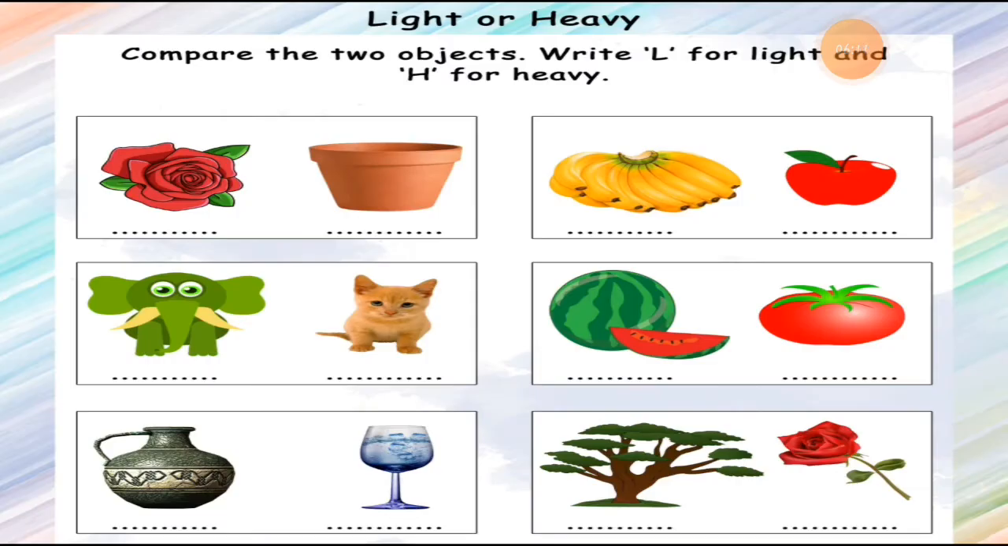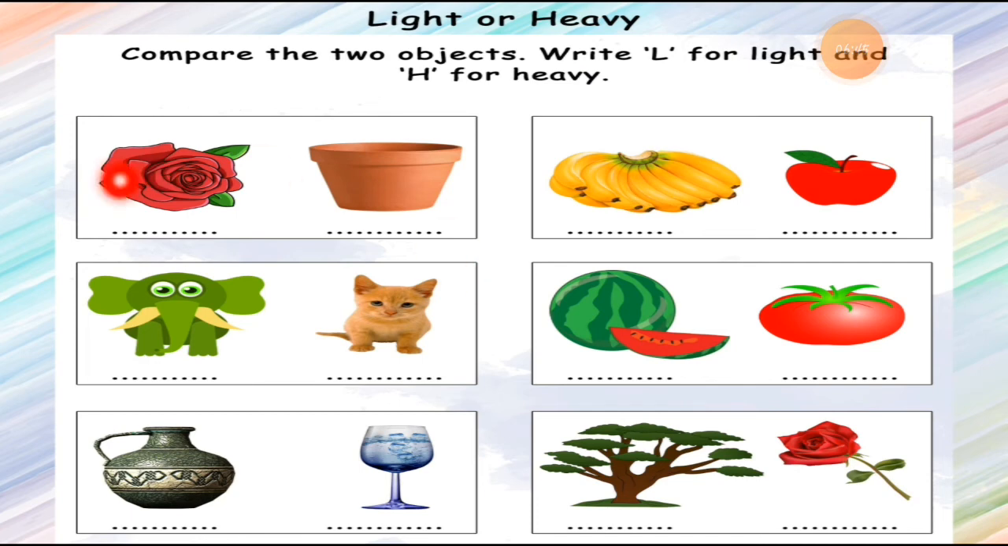Now the next worksheet I have for you. Light or heavy is the heading of this worksheet. Light or heavy. Compare the two objects. Here is the instruction for the worksheet: compare the two objects. Write L for light weight and H for heavy weight. So if you think the rose is heavy, you have to write H. And if you think the rose is light, you have to write L there.